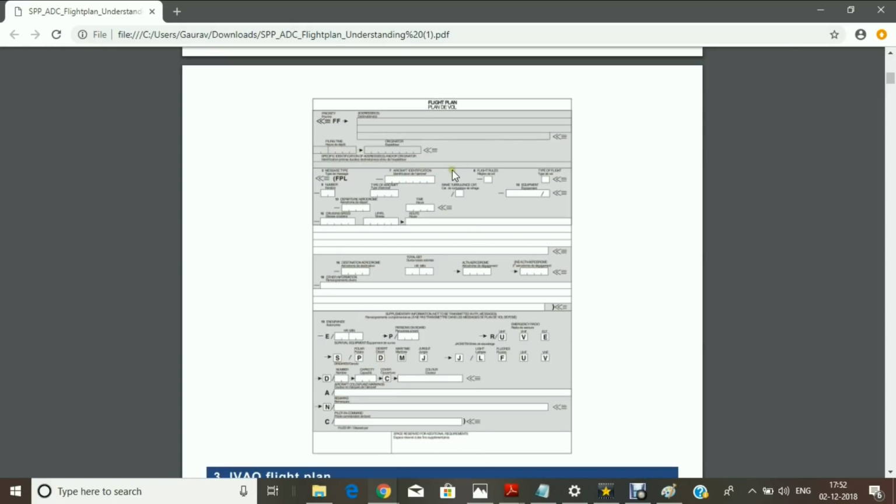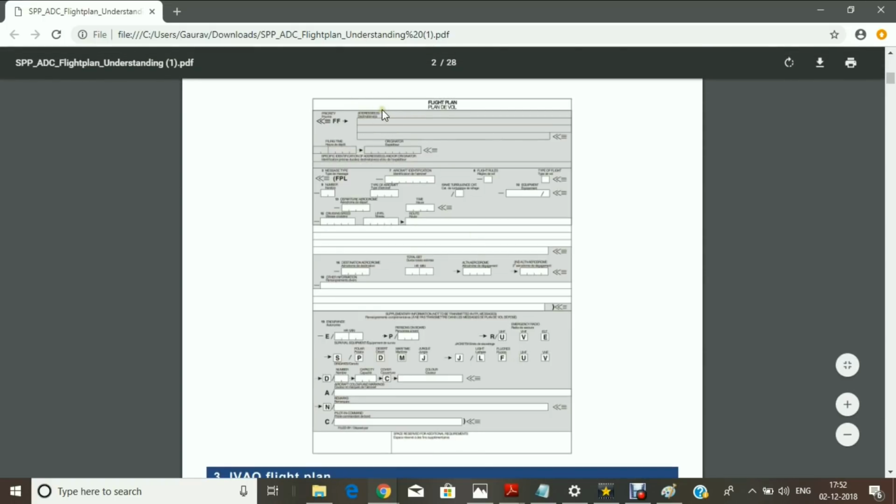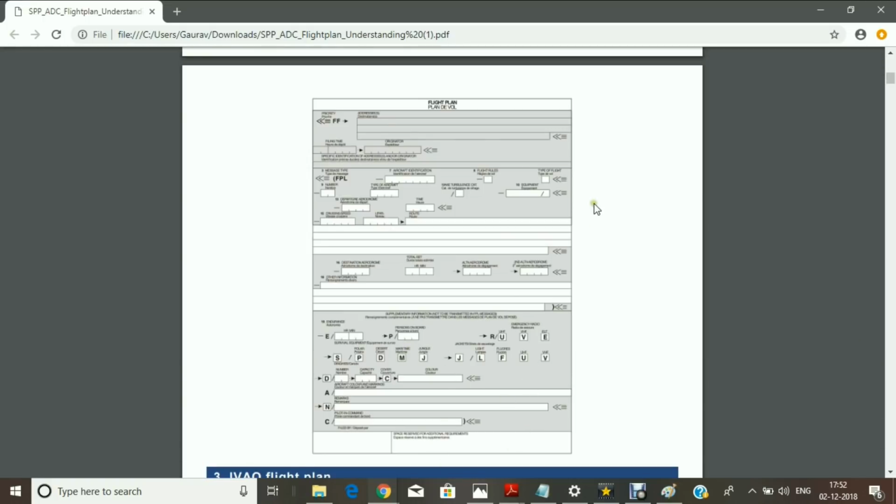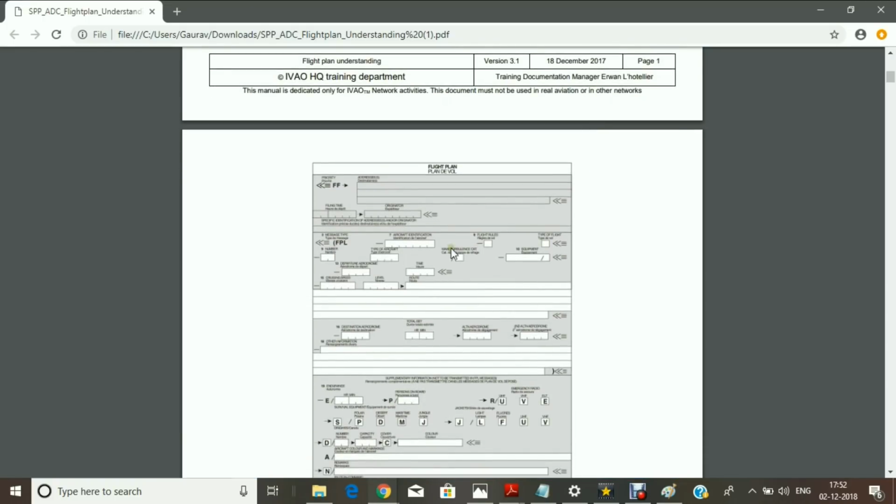So you can see this part, from this black line, the upper portion of this form, to this bold black line, is the first part. From this black line to this second black line is the second part, and after this, to the bottom of the full form, whatever is remaining is the third part. So in total the flight plan is divided into three parts, but we will consider the second part, which is from point number 7 to point number 18.